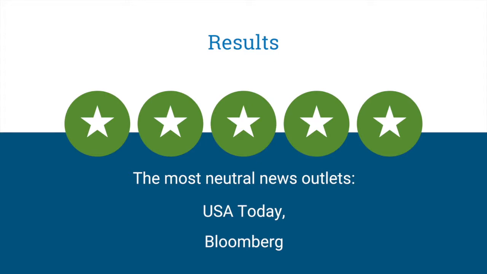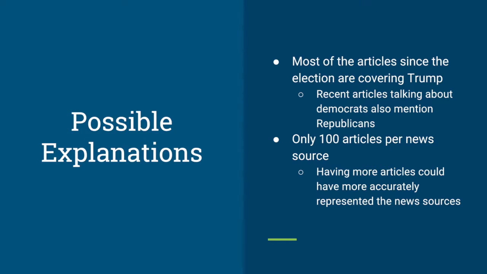For results, we found that the most neutral news outlets were USA Today and Bloomberg. Some possible explanations for this is that most articles since the election have been covering Trump, and recent articles talking about Democrats also mention Republicans in them. Additionally, we only were able to get 100 articles per news source, and having more news articles would have given a more accurate representation of each news source.